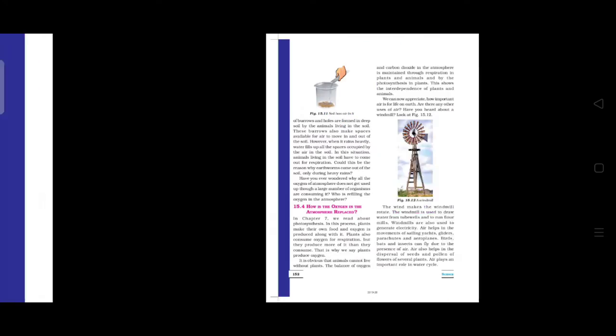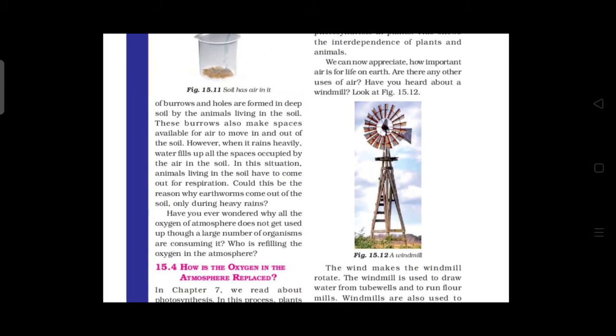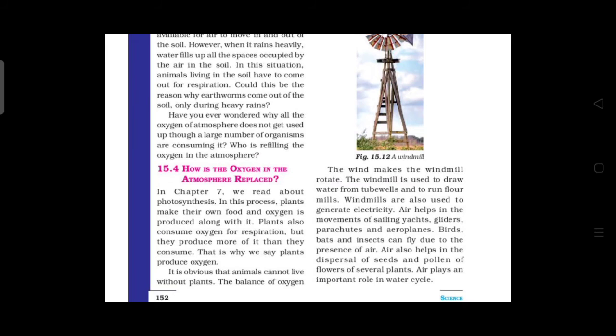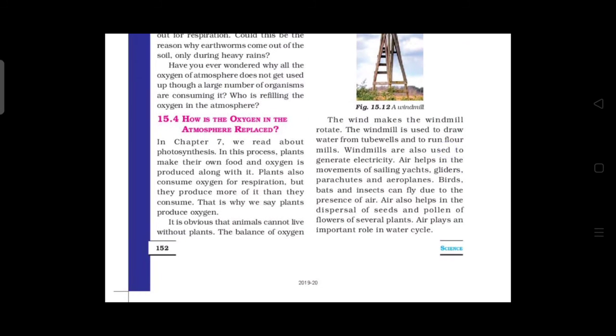Okay, then how is the oxygen in the atmosphere replaced? In this process, plants make their own food and oxygen is produced along with it. Plants also consume what? Oxygen for respiration, but they produce more than they consume. That is why we say plants produce oxygen. They consume oxygen for respiration, but we still say that plants produce oxygen.